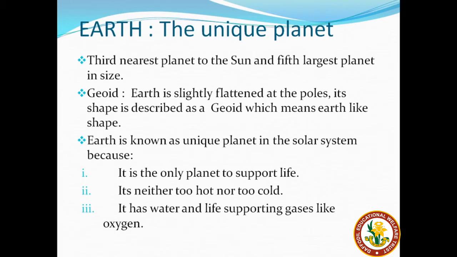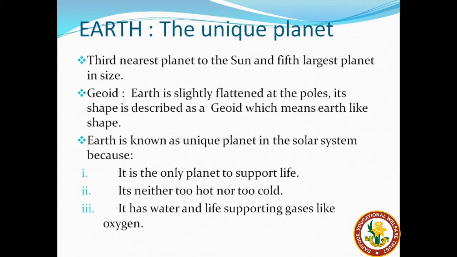Students, Earth is our homeland. Earth is the planet on which we all live. Earth is the third nearest planet to the Sun in the solar system, and it is the fifth largest planet in the solar system. Students, do you know the shape of the Earth? No, it's not round, but a geoid. Geoid means something which has an Earth-like shape. It is slightly flattened at the poles. That means it is slightly flattened from the top as well as from the bottom.